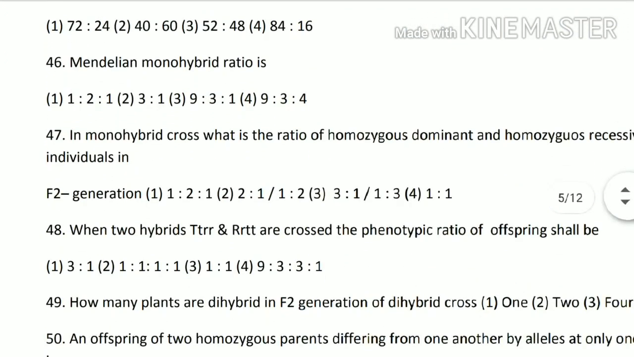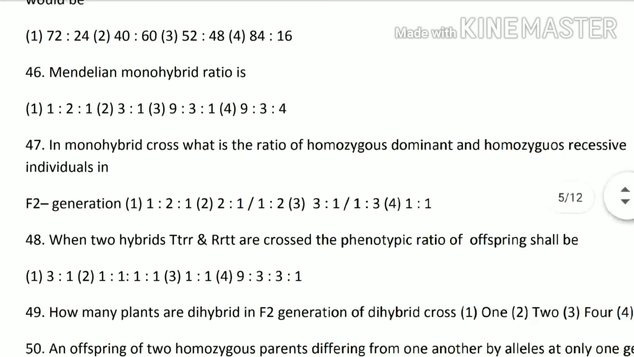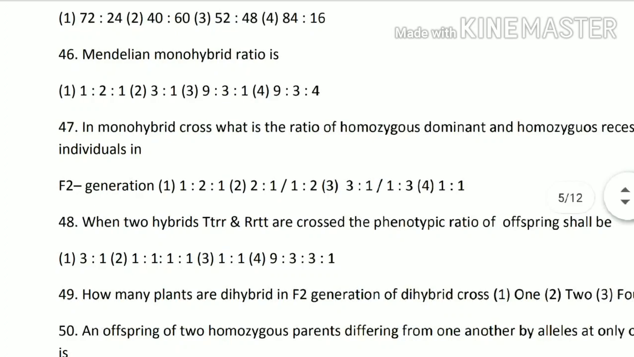Next 47th question. In monohybrid cross, what is the ratio of homozygous dominant and homozygous recessive individual? So F2 generation में options दिए हैं. In F2 generation 1:2:1. Option 2 says 2:1 upon 1:2. Then 3:1 upon 1:3. And fourth option is 1:1. So the answer is 1:1. That means option number 4th.